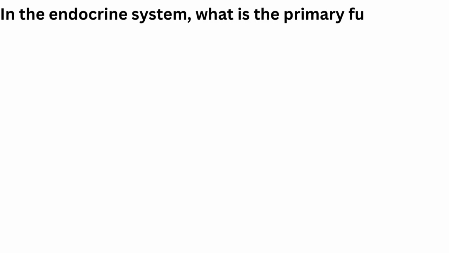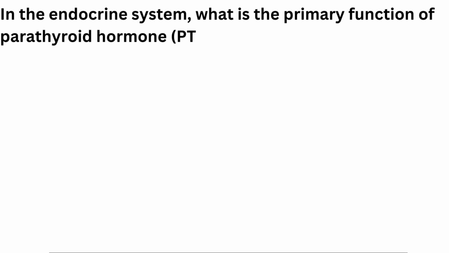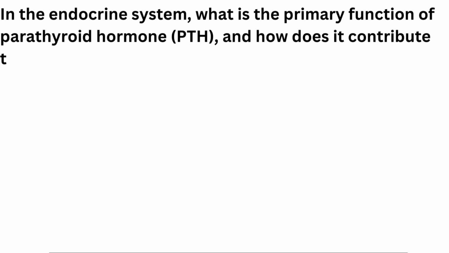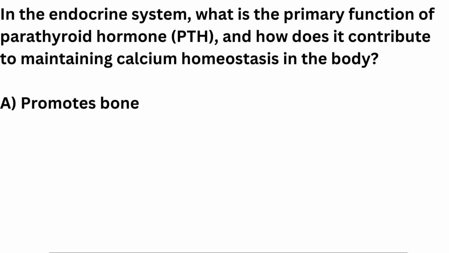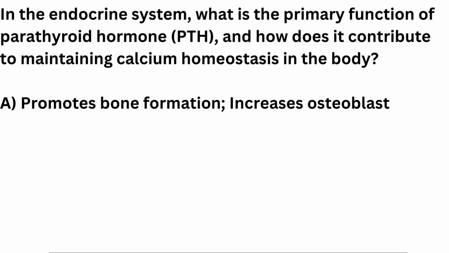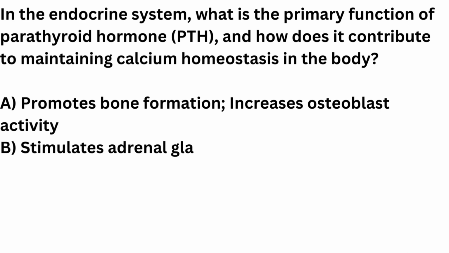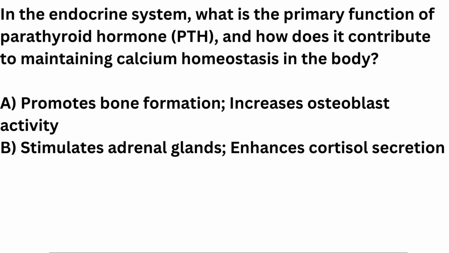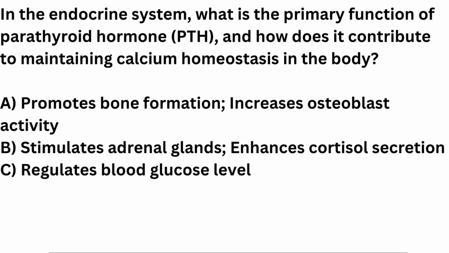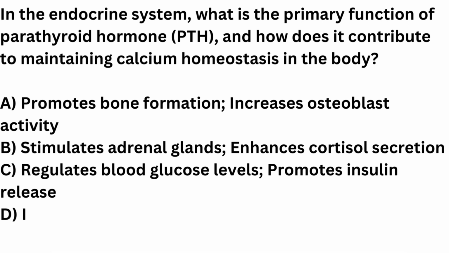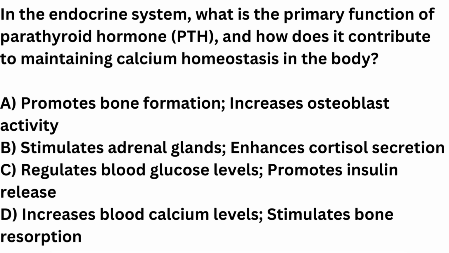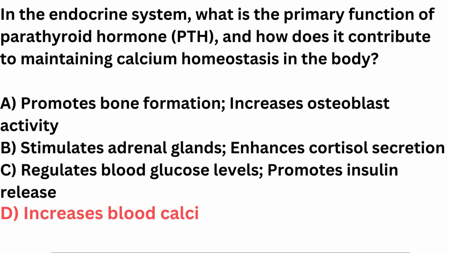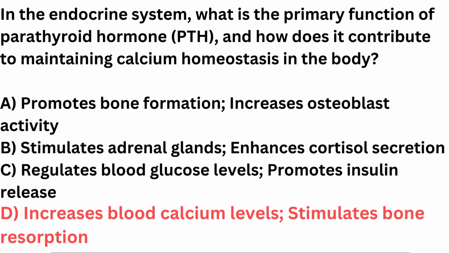In the endocrine system, what is the primary function of parathyroid hormone, PTH, and how does it contribute to maintaining calcium homeostasis in the body? A. Promotes bone formation, increases osteoblast activity. B. Stimulates adrenal glands, enhances cortisol secretion. C. Regulates blood glucose levels, promotes insulin release. D. Increases blood calcium levels, stimulates bone resorption. Correct answer is D. Increases blood calcium levels, stimulates bone resorption.